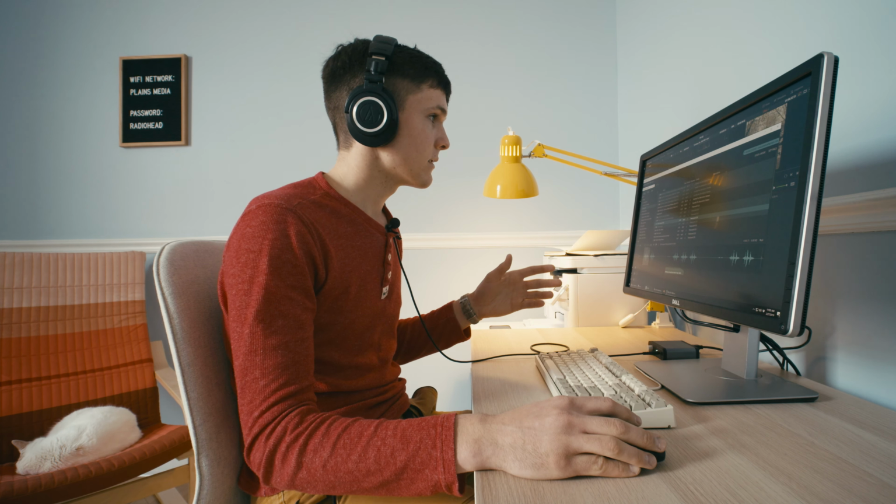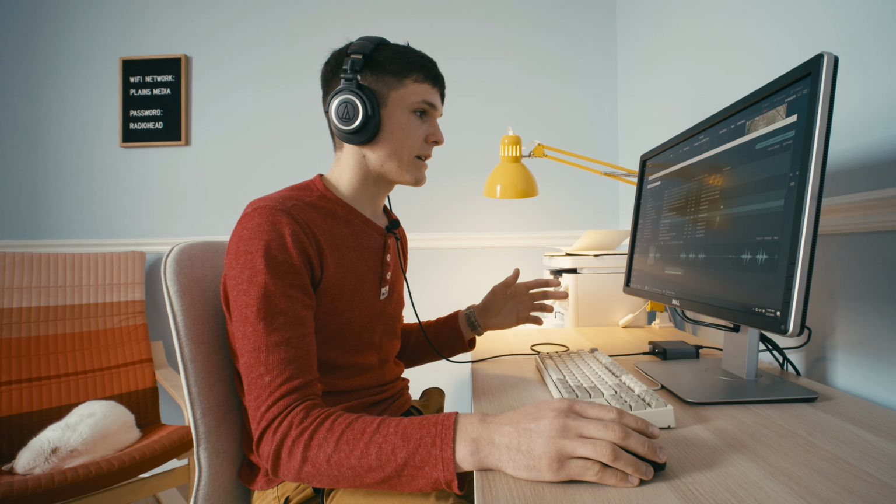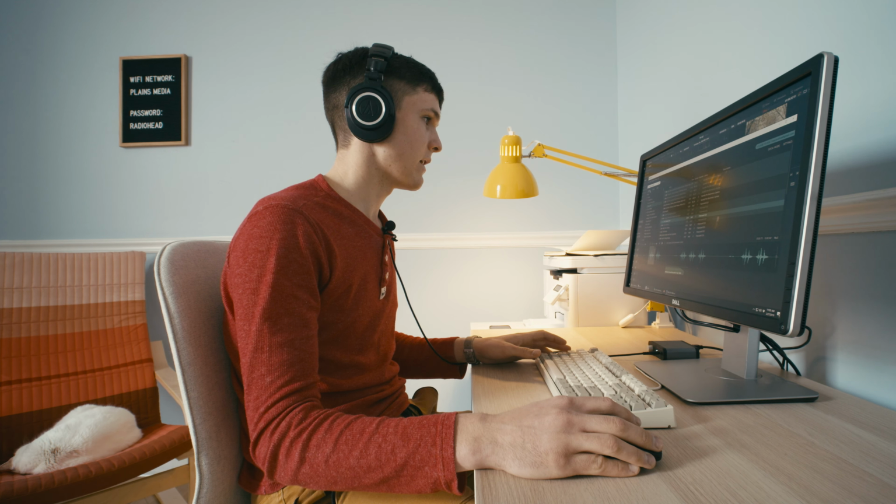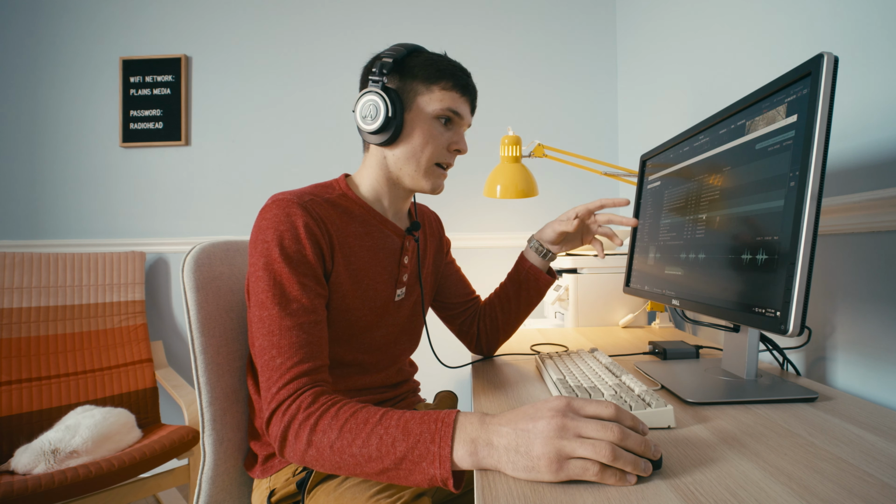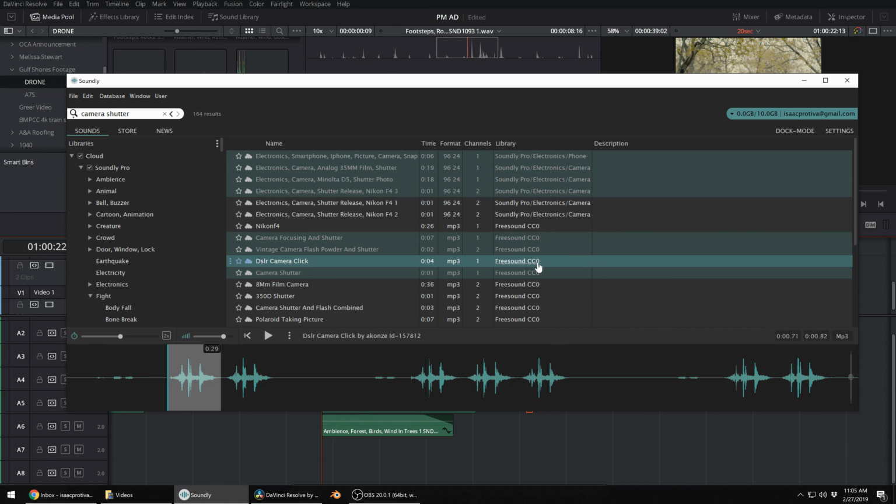It costs $15 a month for the Soundly Pro library, which has like thousands of sounds. And you can also add Freesound, and I selected to add Freesound CC0 sounds. So when I search for a sound, I'll search the Soundly Pro library and also the Freesound CC0 library.